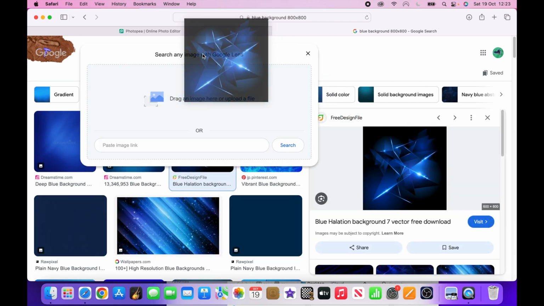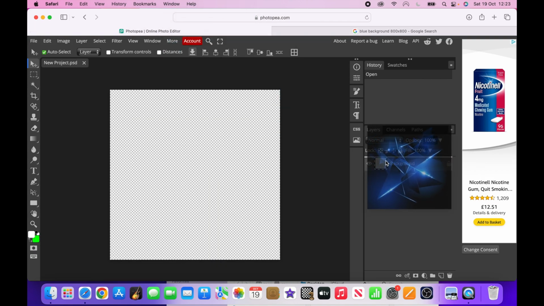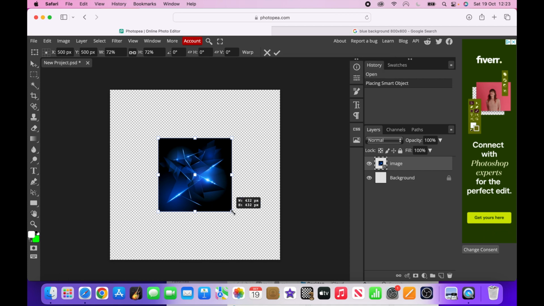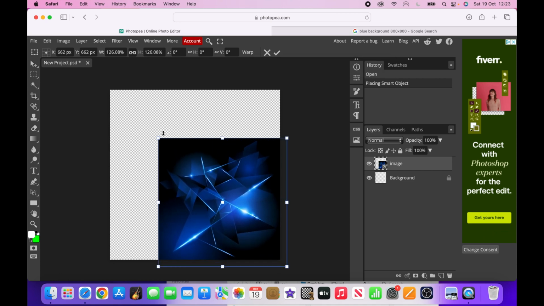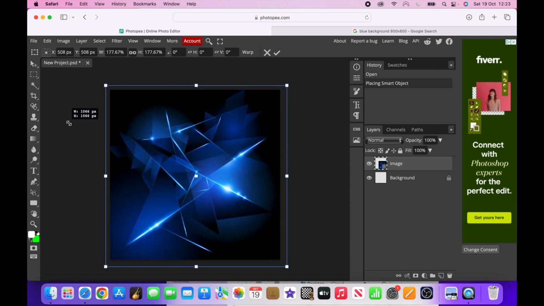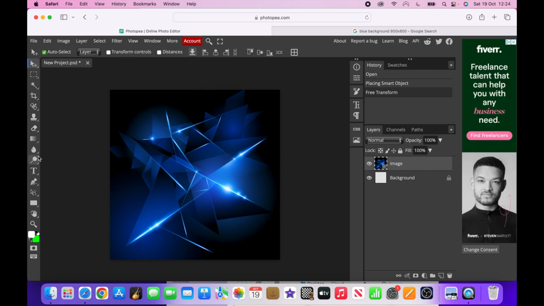I'm just going to drag it onto there, or you could just use Control and V, and then I'm just going to make it a bit bigger like that. You could just copy the image and press Control and V, but I'm just doing it this way. Then once you've done that, you're going to click the tick button. And then it's going to look like this, but now you're probably going to want to add some text.